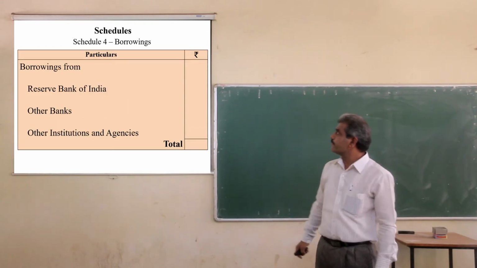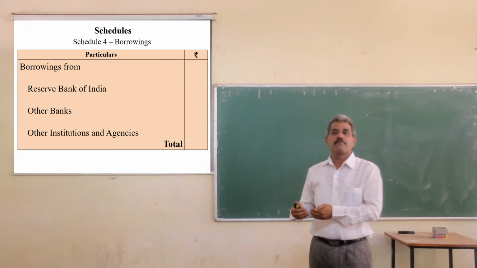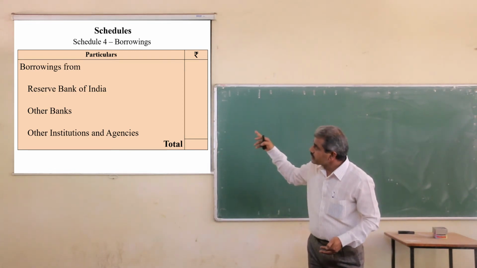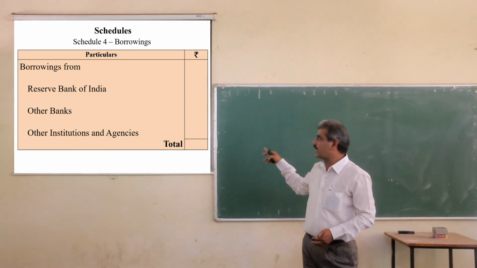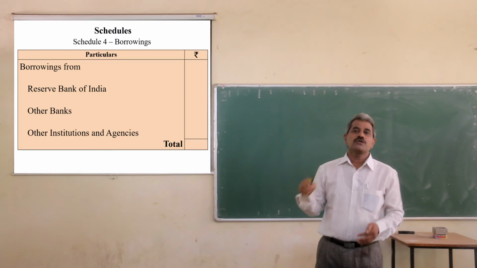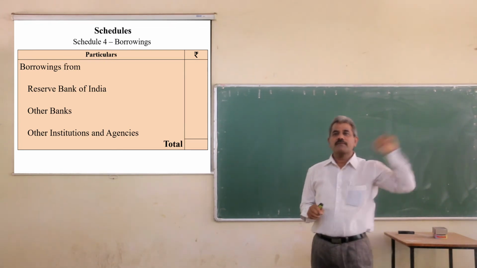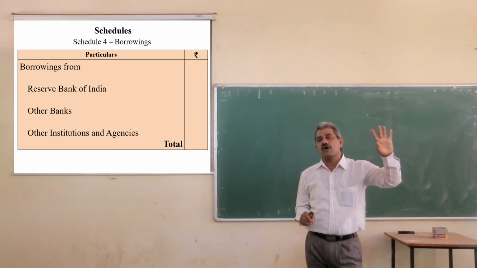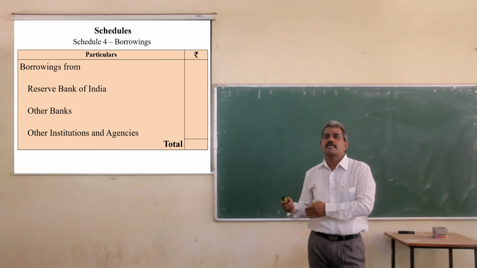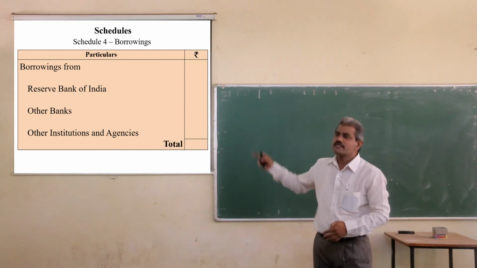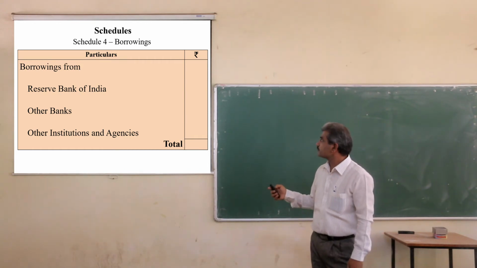The next schedule is borrowings. Some amount is borrowed by the bank from other institutions or agencies. Just show the details, how much amount they have borrowed from each type of these sources. Just make the total and carry this total to the balance sheet.